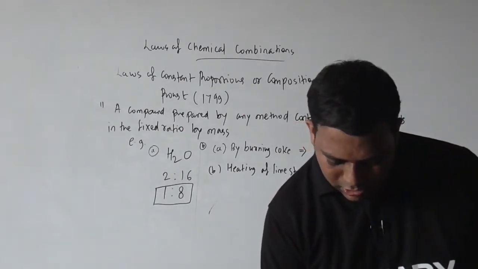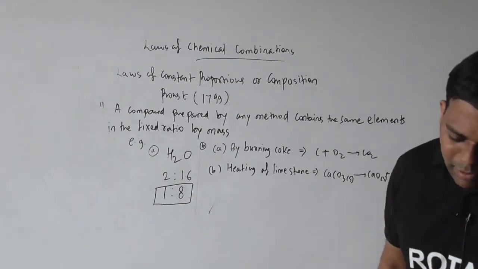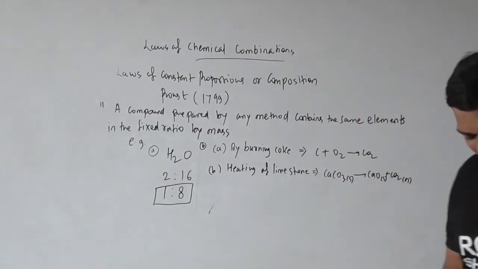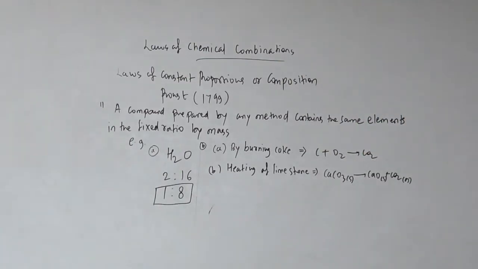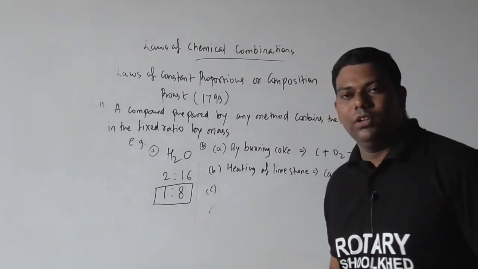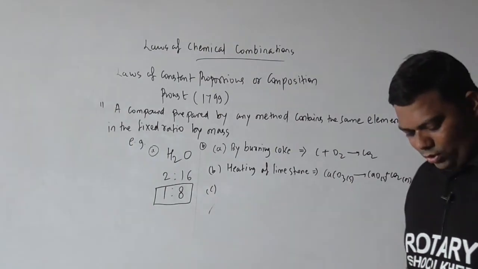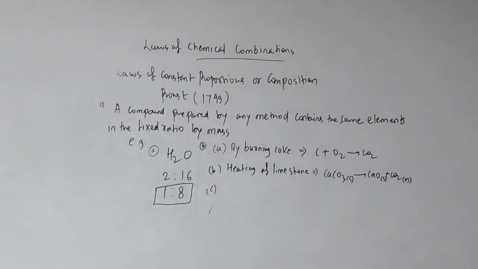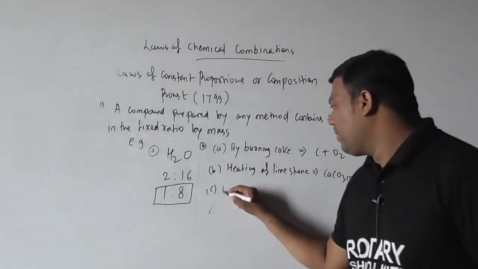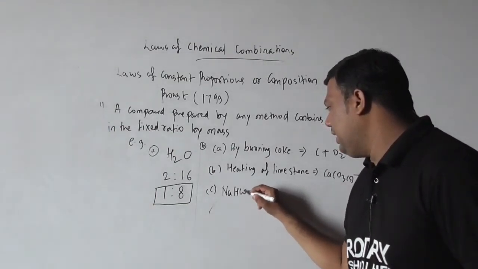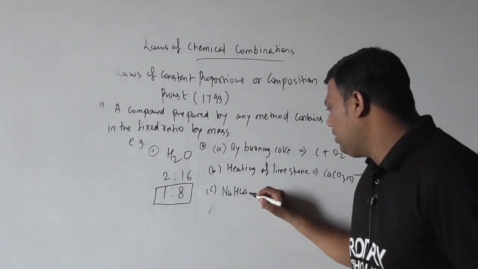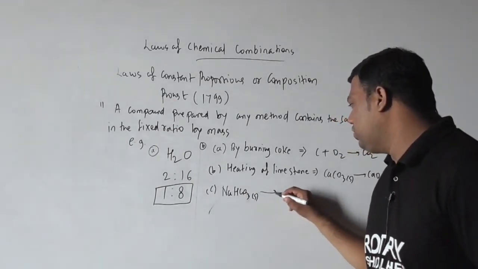One more method: by heating sodium bicarbonate. As you know, sodium bicarbonate is NaHCO3 solid.